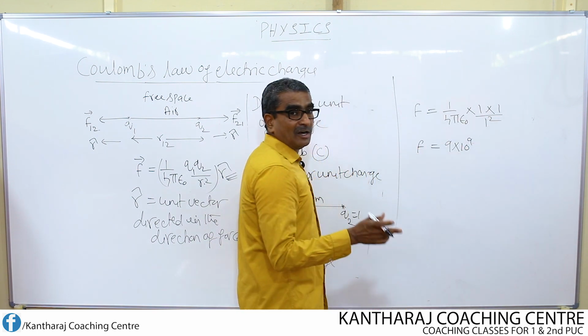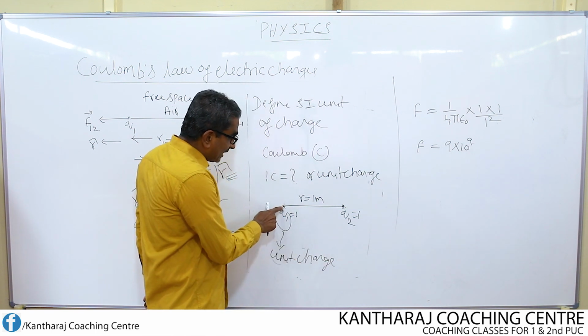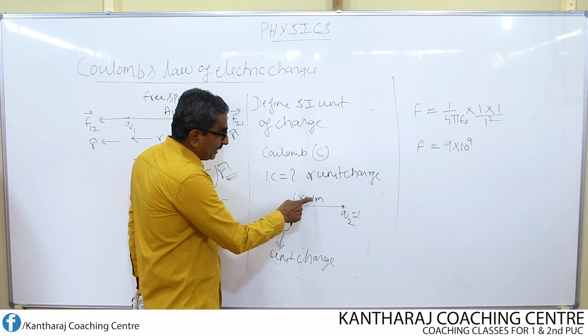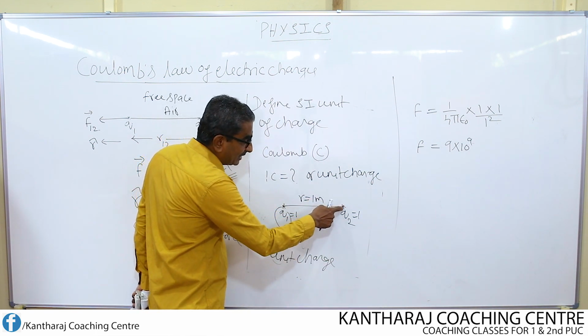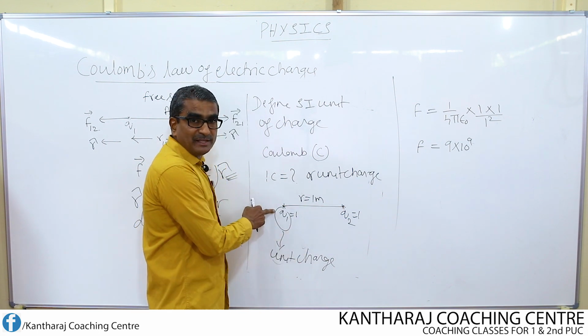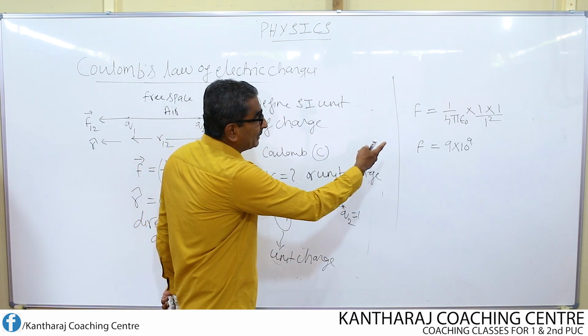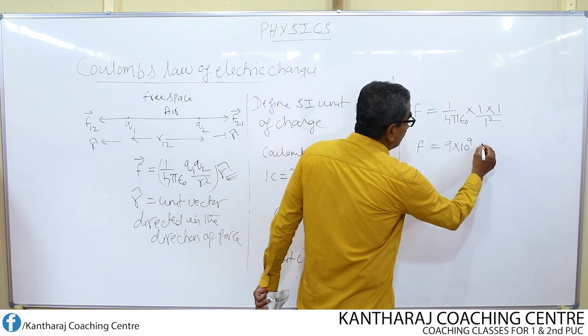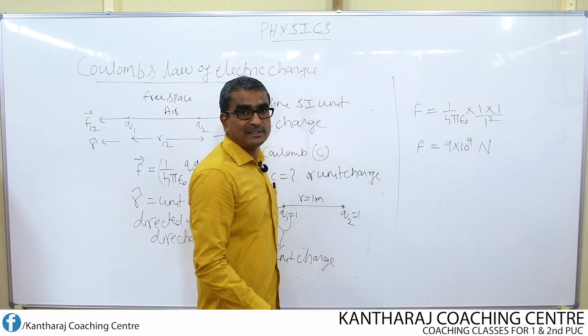So now, how do you define unit charge? Unit charge is the charge which, when placed at a distance of 1 meter from another identical charge, experiences a repulsive force of 9 into 10 to the power of 9 Newton.